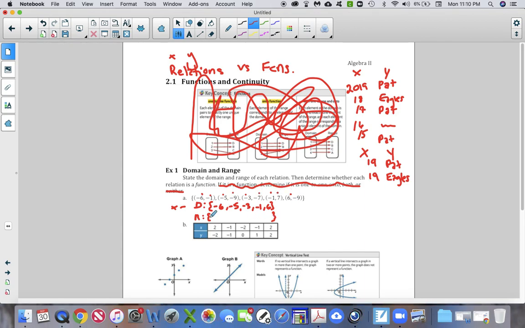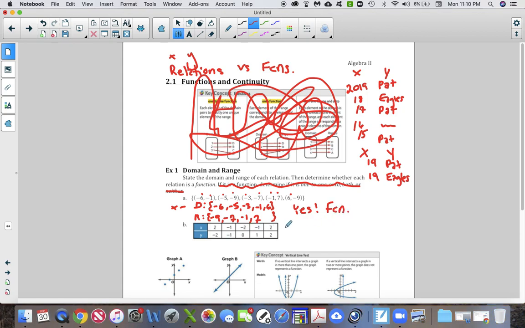All right, so I see already that -9 repeats twice, but I don't need to repeat it twice, so I just list it once. -9, I think -7 is the next one. Then I have -1 and +7. So I only have 4 y coordinates because one of them repeats twice. Now, can the y's repeat twice? You betcha. This is still a function because the x's do not repeat. So yes, it is a function.